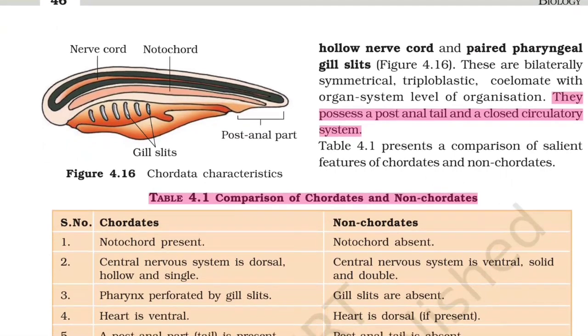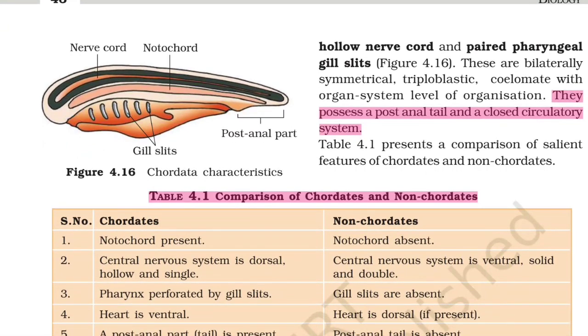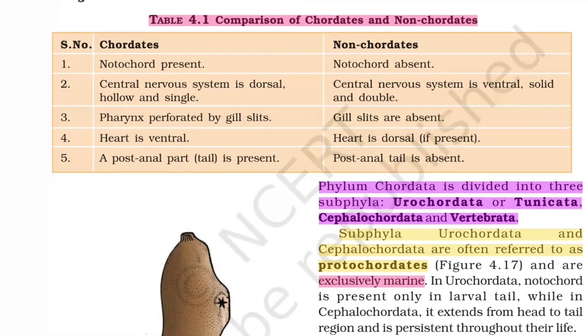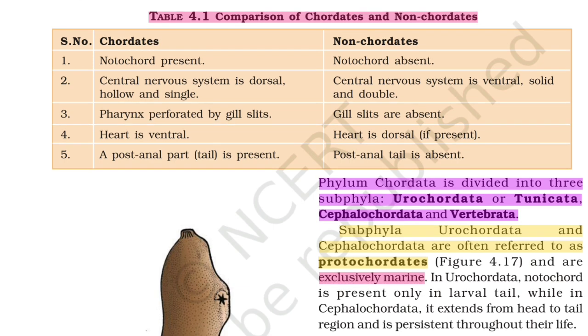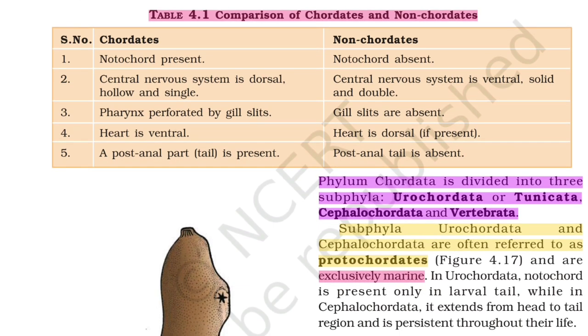Table 4.1 presents a comparison of salient features of chordates and non-chordates. Chordates: notochord present; non-chordates: notochord absent. Central nervous system is dorsal, hollow and single; in non-chordates it is ventral, solid and double. Pharynx perforated by gill slits; in non-chordates gill slits are absent. Heart is ventral; in non-chordates heart is dorsal if present. A post-anal tail is present; in non-chordates a post-anal tail is absent.